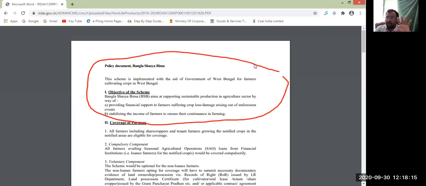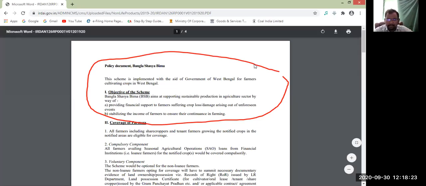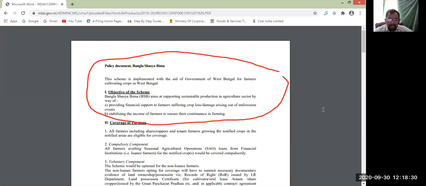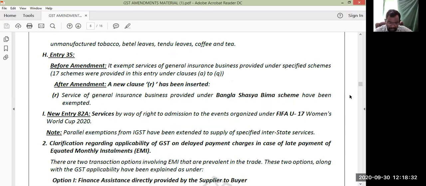Now, what you need to remember is that any services in relation to the Bangla Shashya Bima scheme are exempted from GST, right? So that's newly added into entry number 35. So up to this, it's enough to know. Clear, everyone? Next.